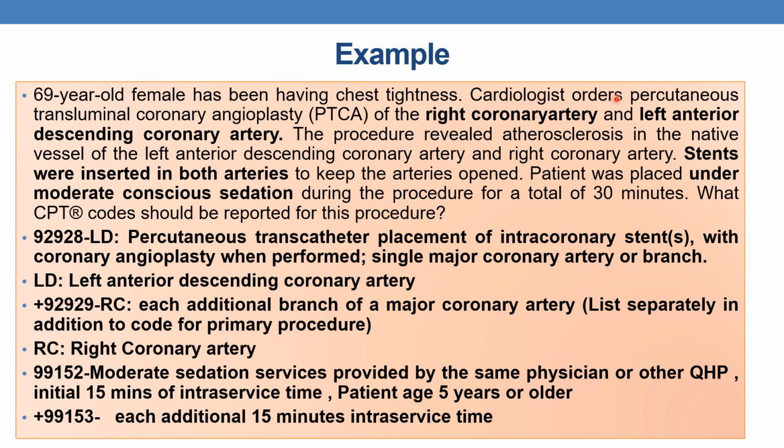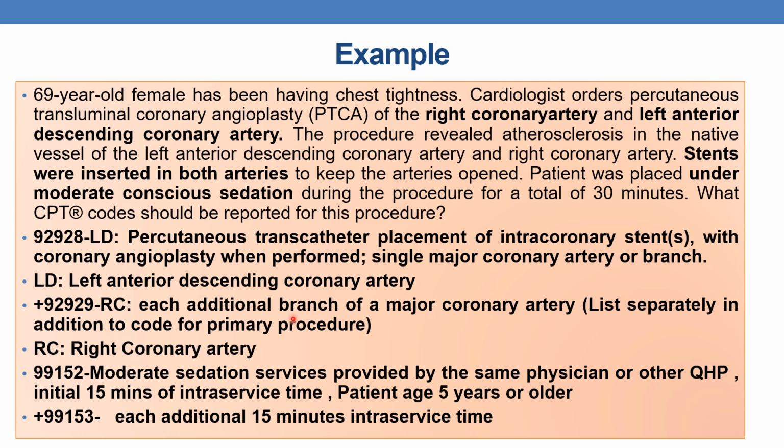So, percutaneous transluminal coronary angioplasty with stenting. The appropriate CPT is 92928, percutaneous transcatheter placement of intracoronary stent with coronary angioplasty when performed, single major coronary artery or branch, along with the LD modifier to indicate the left anterior descending coronary artery, followed by the add-on code plus 92929 with the RC modifier to indicate the right coronary artery.